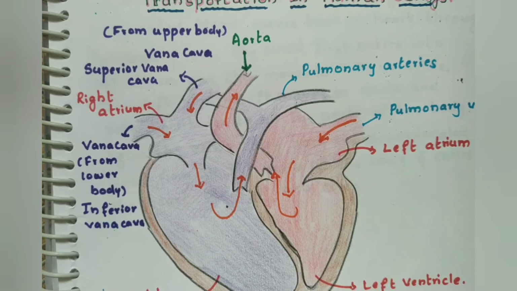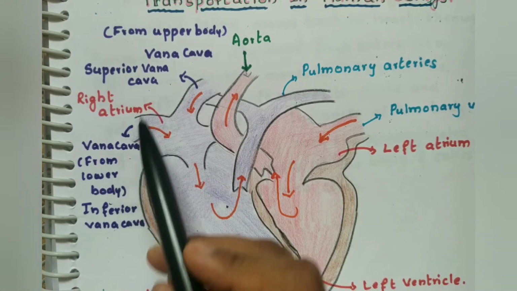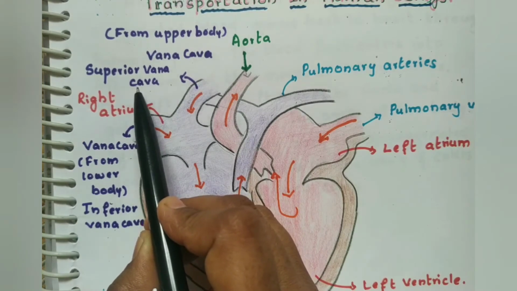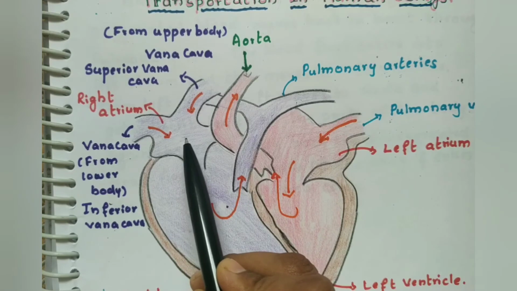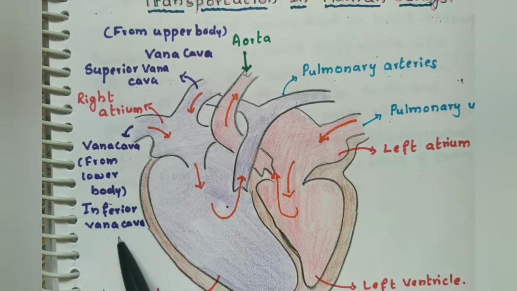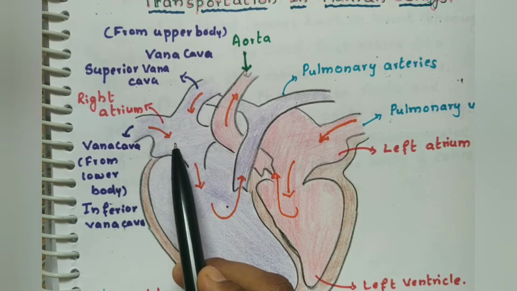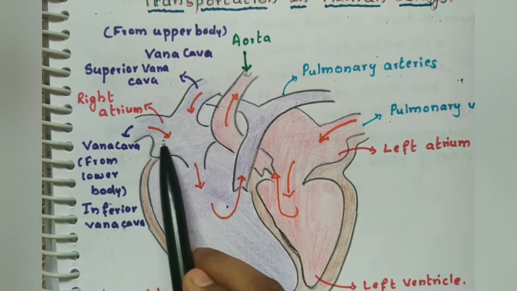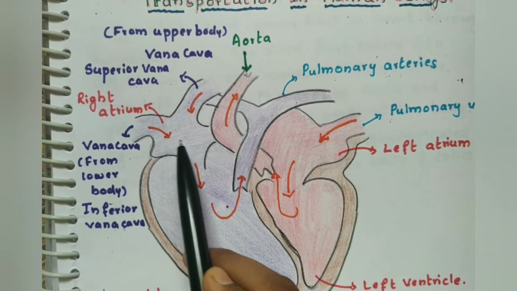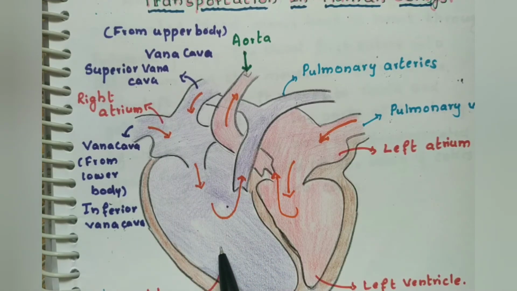See, first we will start with the vena cavas. The superior vena cava brings the deoxygenated blood from the upper parts of the body, and it will pour it into the right atrium. And from the downside of the body, below the heart, from there the inferior vena cava brings all the blood and it will bring it into the right atrium. So everything will first enter the right atrium. Then it will be pushed into the right ventricle.